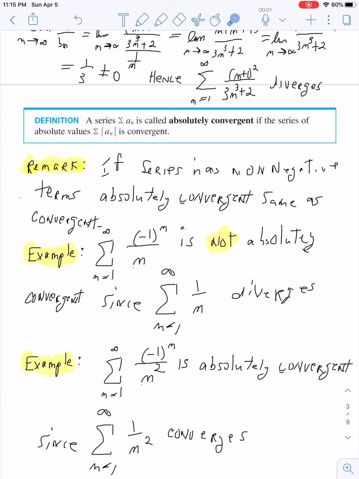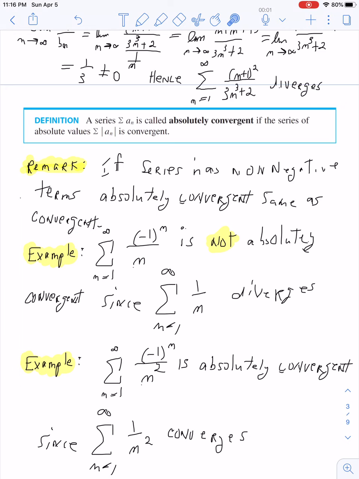If that is convergent, then we say the series is absolutely convergent. Now let's look at a couple of examples. It's easy to note that if our series has non-negative terms to begin with, then absolutely convergent is the same as convergent.